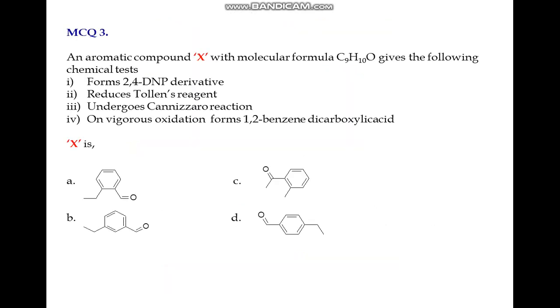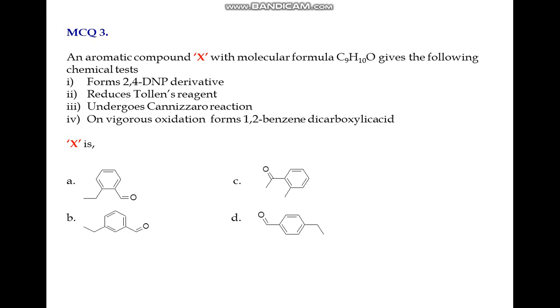Third question goes like this: an aromatic compound X with the molecular formula C9H10O gives the following chemical tests. Please understand the question. The compound X forms a 2,4-DNP derivative, it reduces Tollens reagent, it undergoes Cannizzaro reaction, and on vigorous oxidation, this X molecule will form 1,2-benzene dicarboxylic acid.